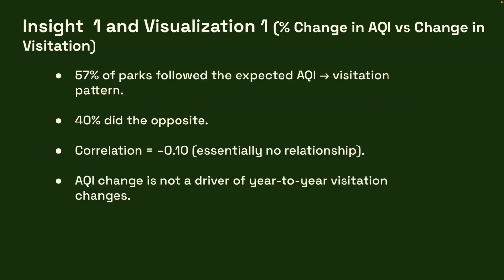So for our Insight 1, what we found was that 57% of parks followed the expected AQI visitation pattern. So this is going to be a direct correlation between AQI and visitation. So visitation increases, AQI increases, and vice versa. And then 40% did the opposite. So what we found was the correlation coefficient being negative 0.1. This means there's essentially no relationship. That leads us to say AQI change is not a driver of year-to-year visitation changes.